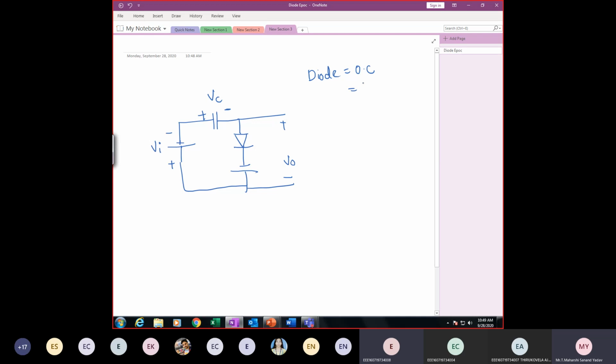Why is the diode open circuited? Why not short circuited? What is the concept behind it? Forward bias or reverse bias? Yes, sir.